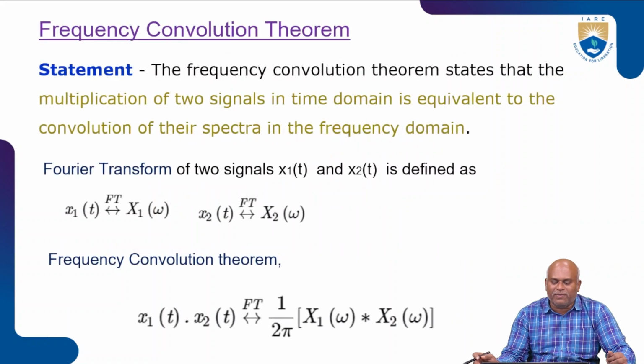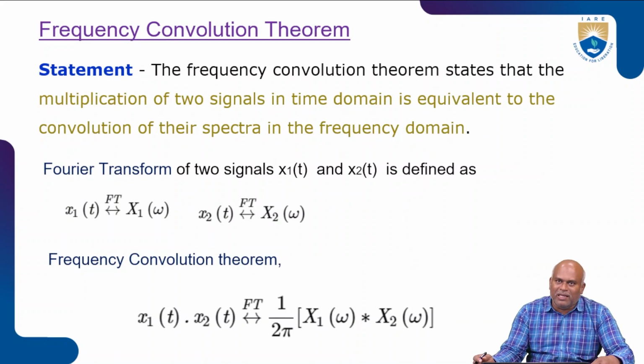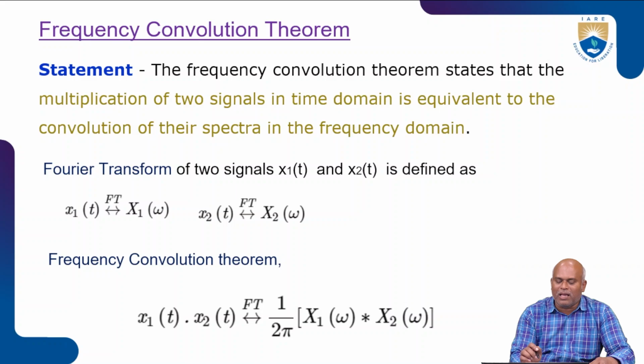Next, we go for the frequency convolution theorem. First, the statement. The frequency convolution theorem states that the multiplication of two signals in the time domain is equal to the convolution of the spectra in the frequency domain. This is represented as the frequency convolution theorem.